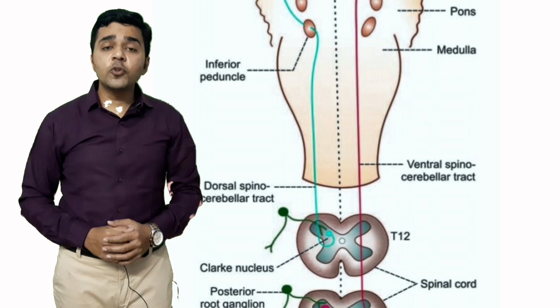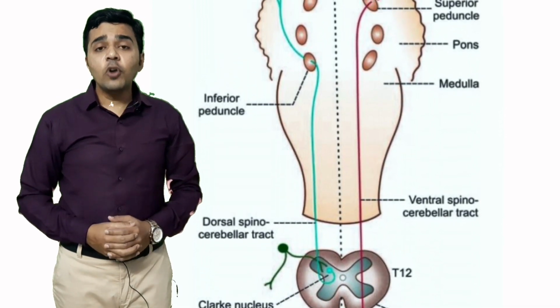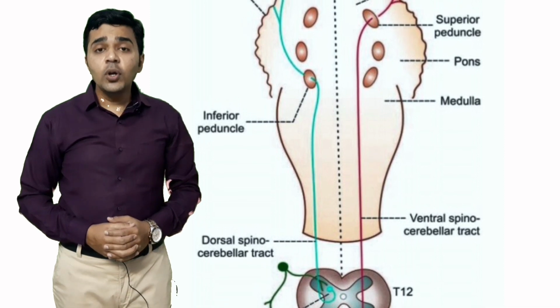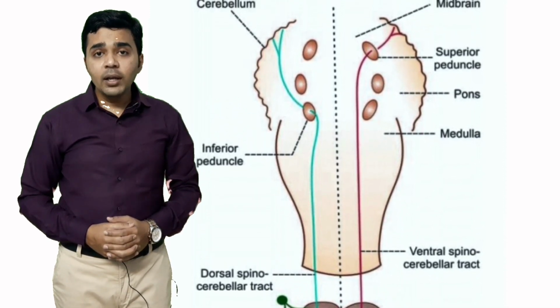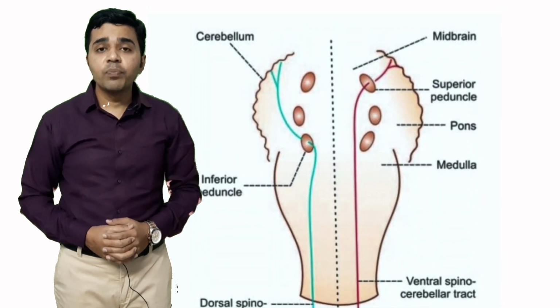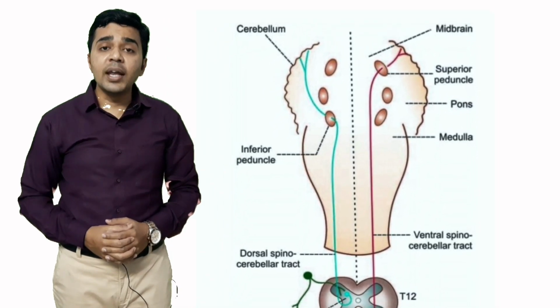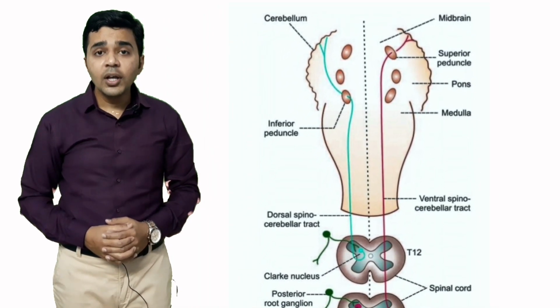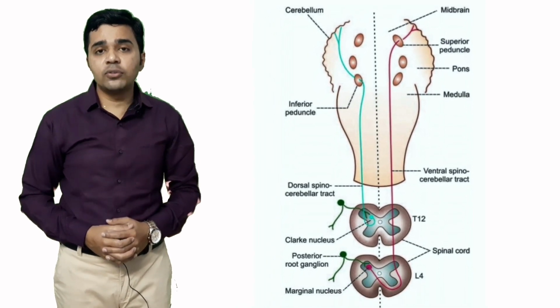Most of the fibers cross the midline and go to the opposite side. From here, they ascend through the different sections of the spinal cord and midbrain, and finally they terminate in the cerebellum. They carry the impulses of subconscious kinesthetic sensation, which are the impulses from muscles and tendons,